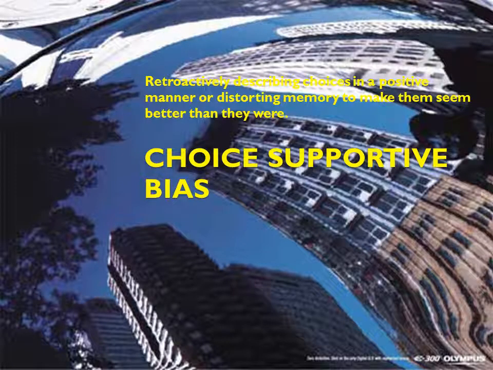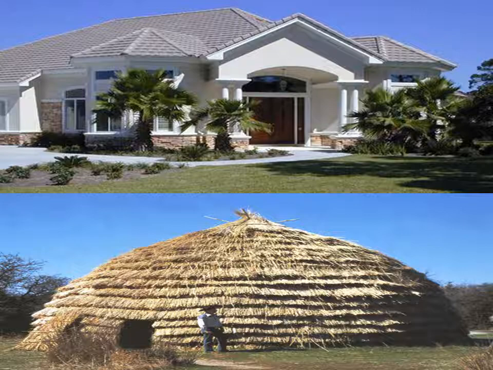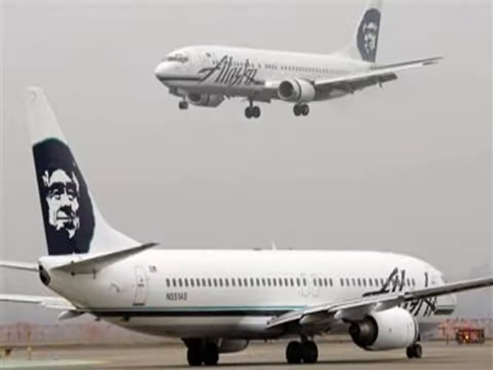Choice supportive bias. Retroactively describing choices in a positive manner or distorting memory to make them seem better than they were. In the Mather-Johnson study, this phenomenon was shown to increase with age. Subjects were given several two-option choices. A choice between two houses, two potential job candidates, two different airline flights, or two potential blind dates.